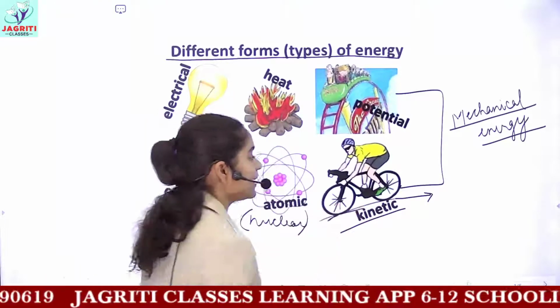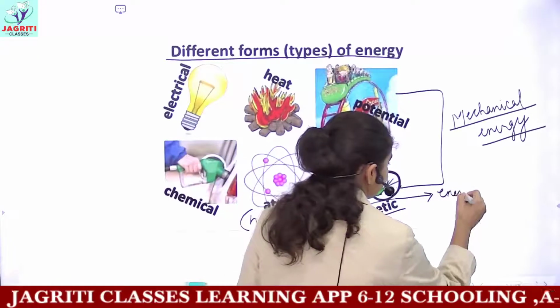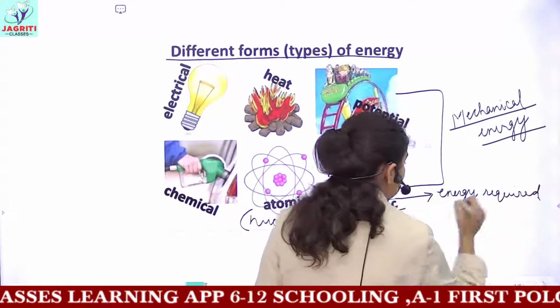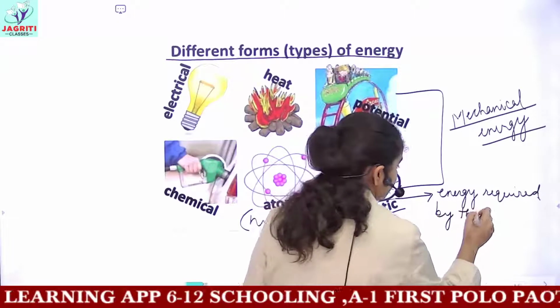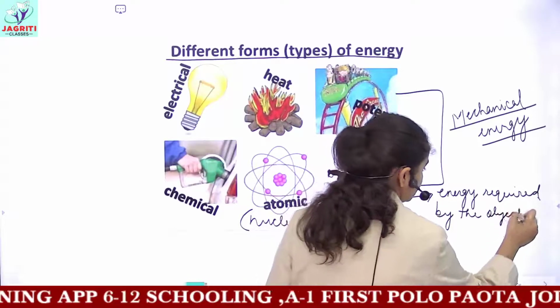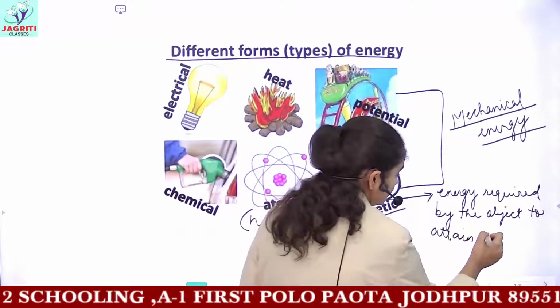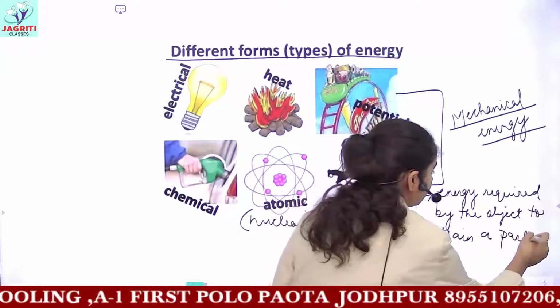So hence we can write: kinetic energy is the energy required by the object to attain a particular magnitude of velocity.